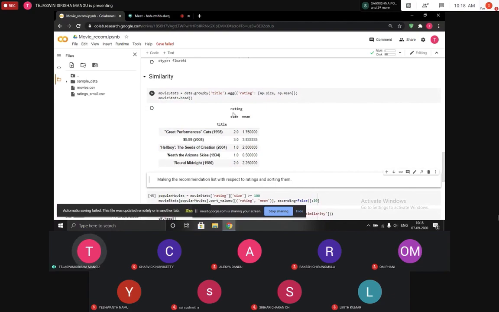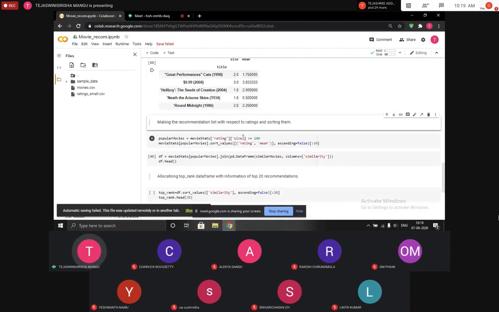Size is basically how many people have rated that specific movie, like Great Performances, which was rated by only 2 people. And then the mean of the ratings: as we have seen, there are many users, more than 1,000 users, so the mean of each person's ratings would be here.